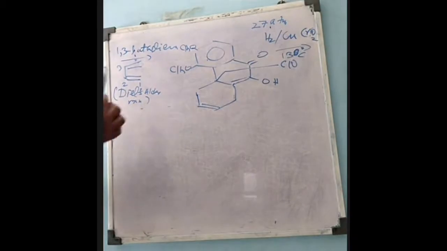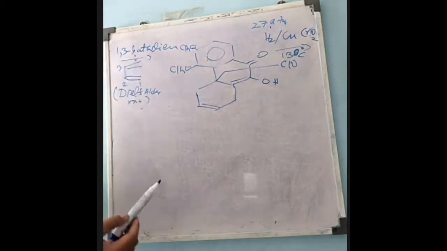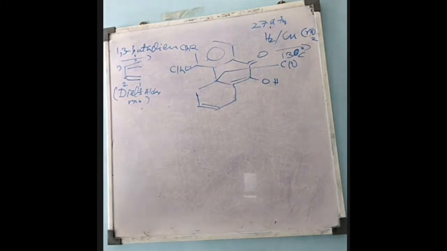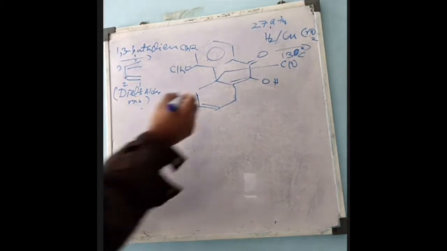What will happen with 1,3-butadiene? When we react it, it will be a Diels-Alder reaction. Some people say Diels-Alder reaction, some say Diels-Alder reaction. You remember the reaction when conjugated dienes react with activated alkenes, a 6-membered ring is formed. That reaction was a Diels-Alder reaction. So a 6-membered ring is formed in this compound.